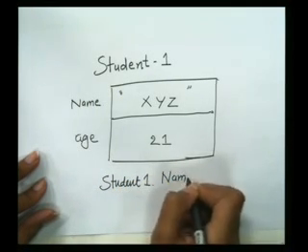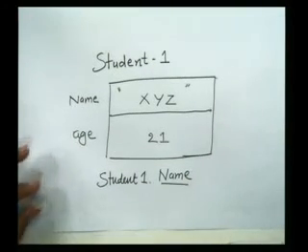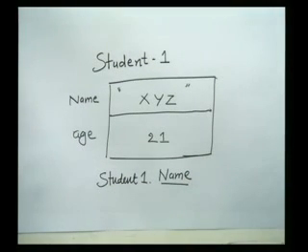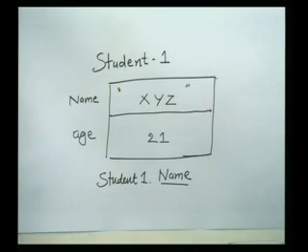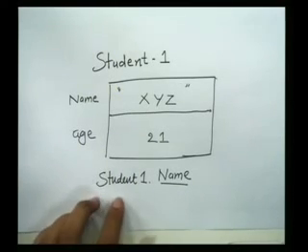I cannot write name only. Why? Because that name is not a variable of the main method or any method you are working in. It's a member variable of the student object or student entity, right? So at that time you need to write student